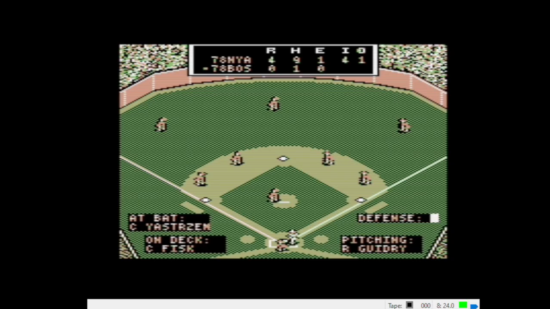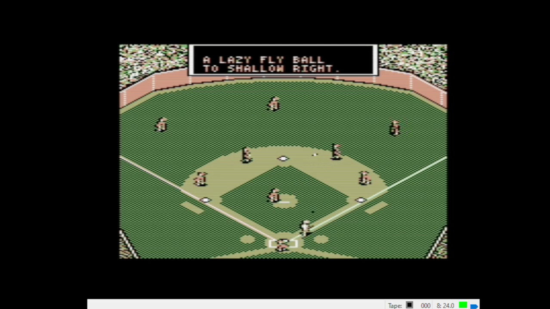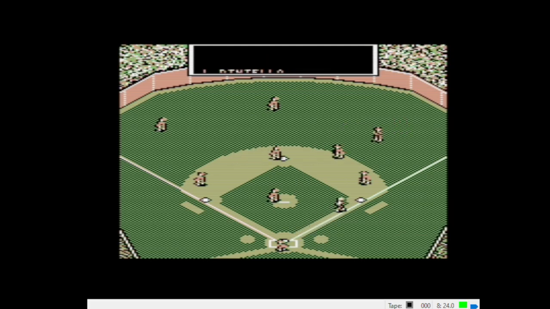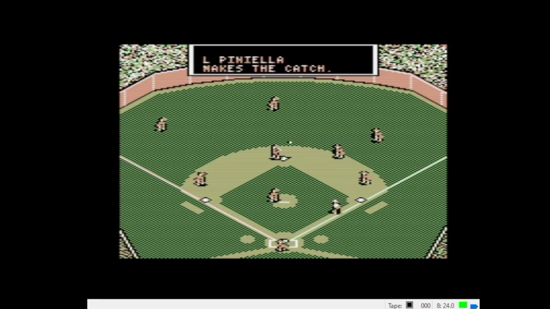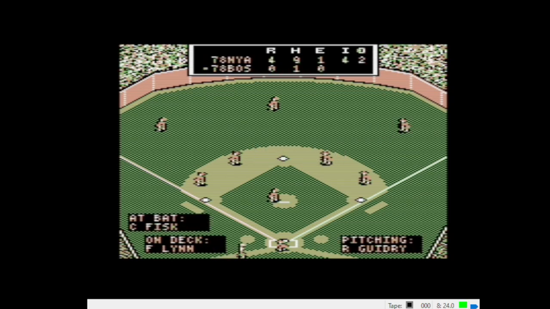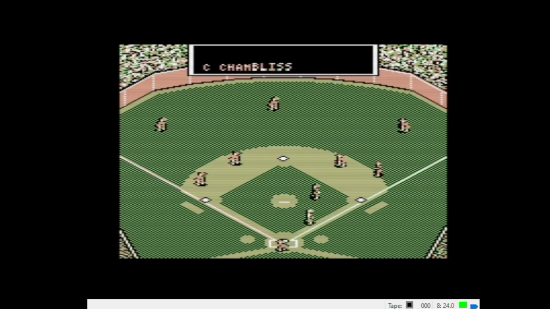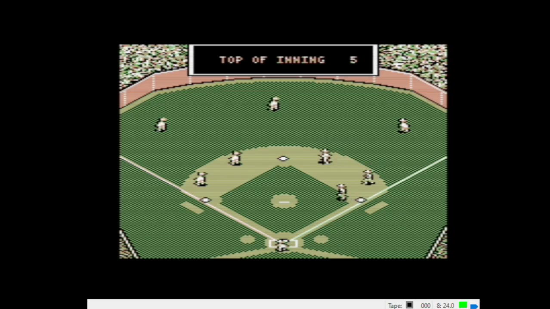Yes, we're going to give him a curveball. Lazy fly to shallow right. Piniella coming on. Shading his eyes from the sun. He makes the catch. All right, here's Pudge. Carlton Fisk. Give him the heater. Sharp grounder on the right side. Fielded by Chambliss. Scoops it. Underhanded toss to Gator. They got him. Side retired. Top of 5.